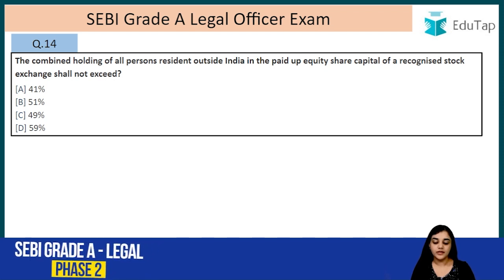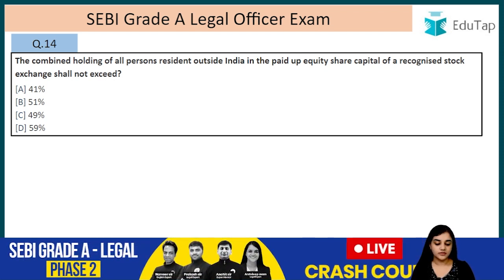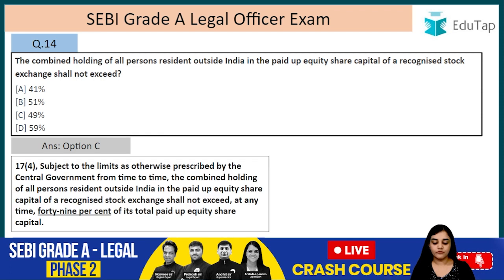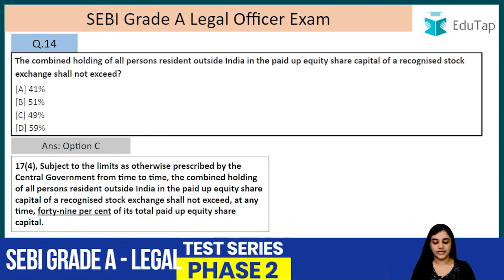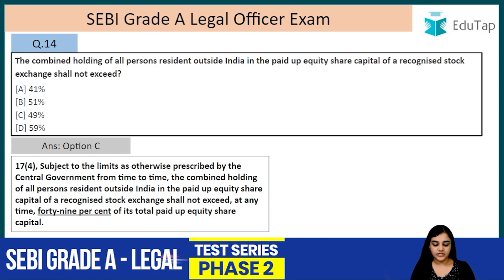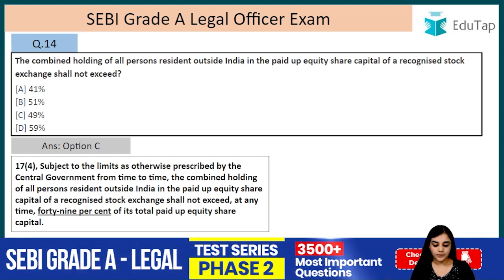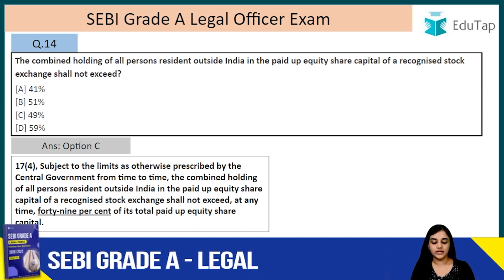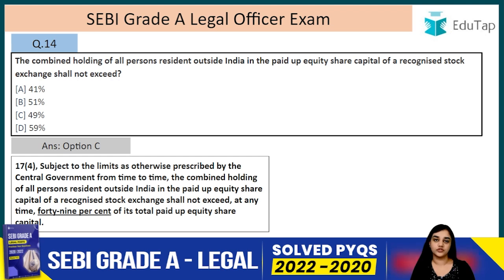Alright, question number 14. The combined holding of all the persons resident outside India in the paid up equity share capital of a recognized stock exchange shall not exceed. So the answer is C, 49%, right? They cannot exceed 49%. Subject to the limits as otherwise prescribed by the central government from time to time, the combined holding of all the persons resident outside India in the paid up equity share capital of a recognized stock exchange shall not exceed at any time 49% of its total paid up equity share capital. So it cannot exceed 49% of its total paid up equity share capital.